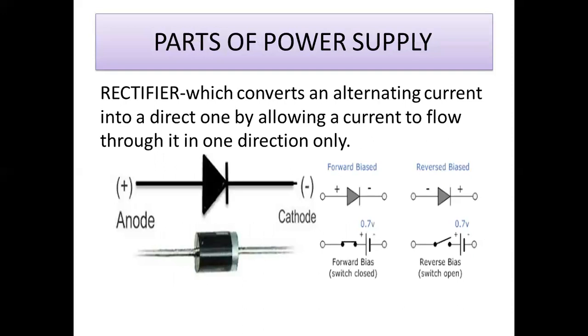This is the rectifier. First of all, you should understand that the microcontroller accepts power only at DC level. The microcontroller initiates its operation only if it receives power at DC level. We already know that our domestic appliances, our household current, is AC, and the value is also very high, 240.